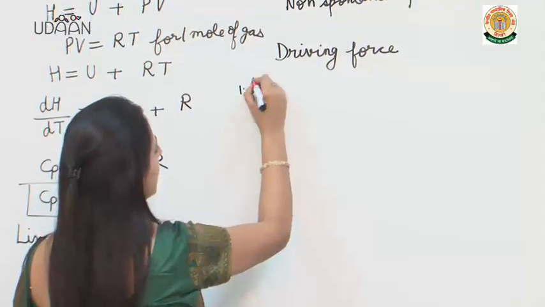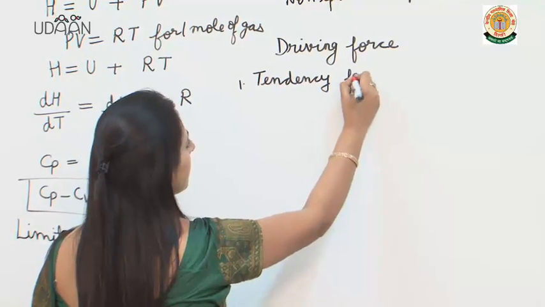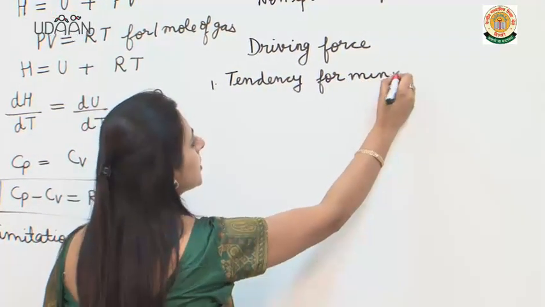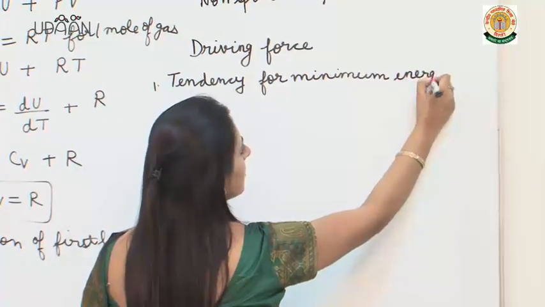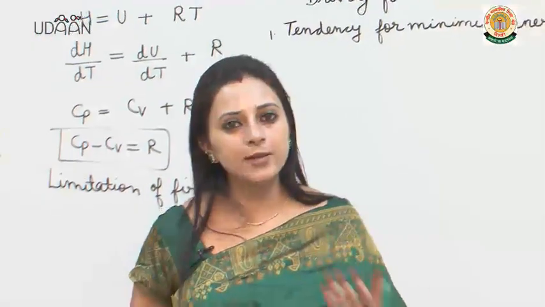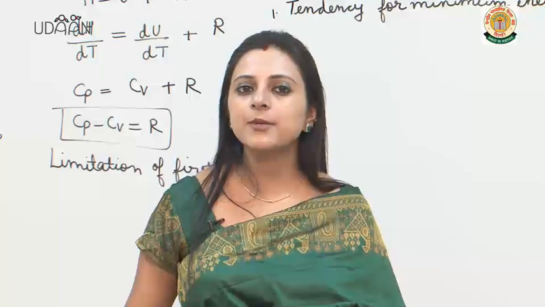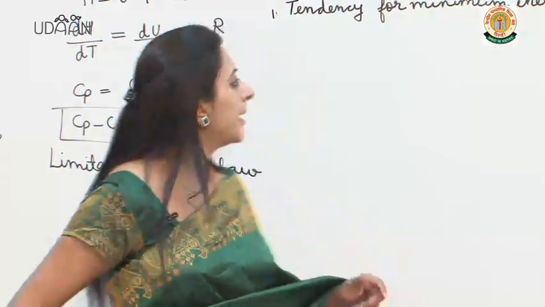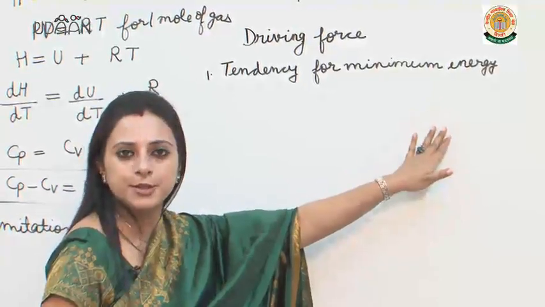First is tendency for minimum energy. Now you know that any system which has minimum energy has maximum stability. So all the systems are trying to attain stability, indicating that every system will go towards minimum energy.